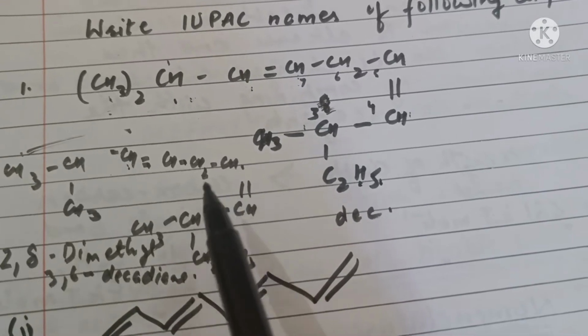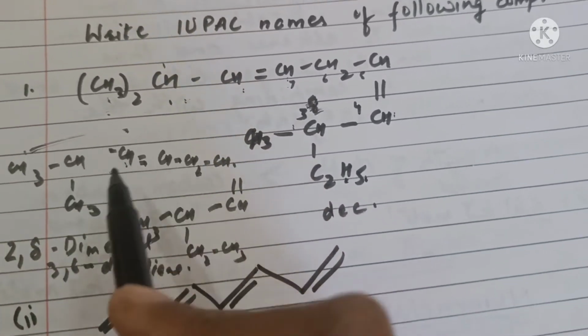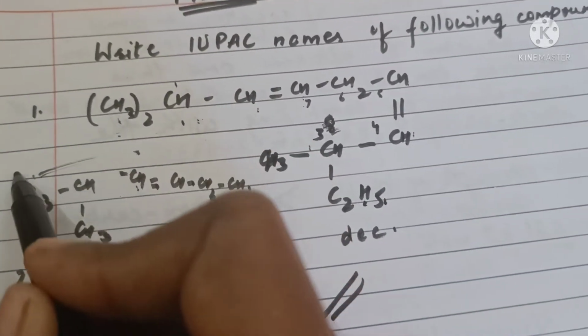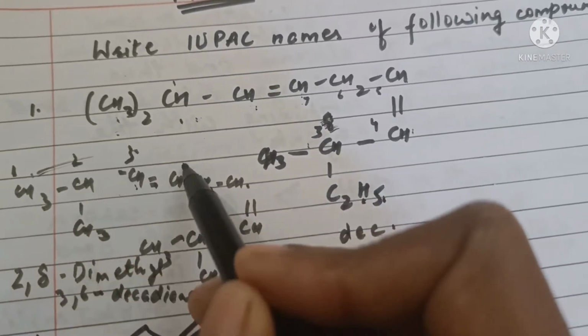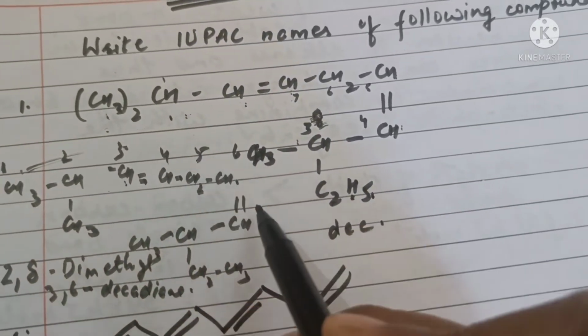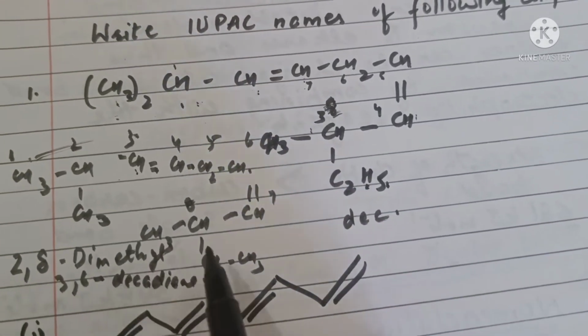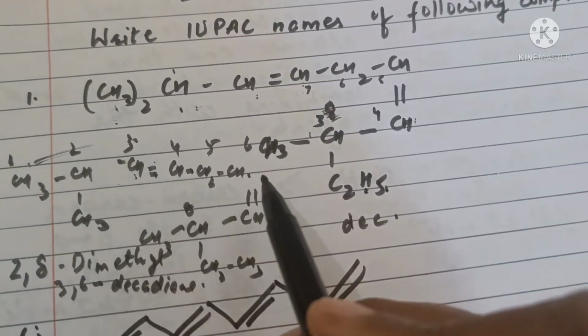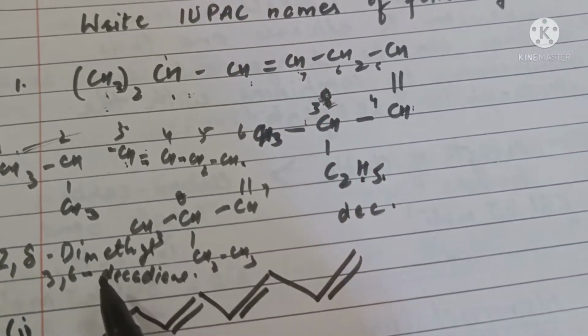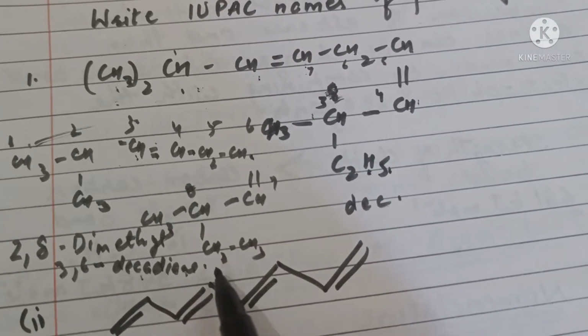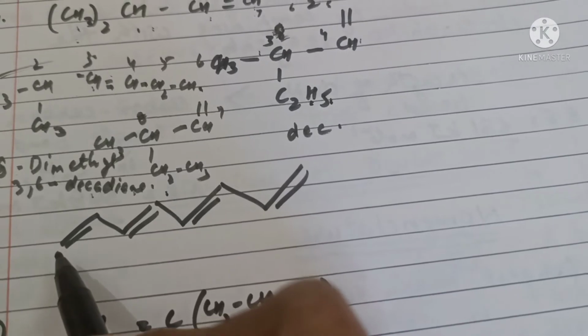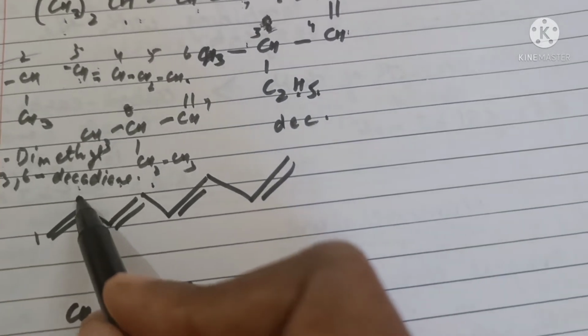On expansion, we see that double bond is closer from this end. So numbering, we will start from this end, 1, 2, 3, 4, 5, 6, 7, 8. So the name will be 2,8-dimethyldeca-3,6-diene.